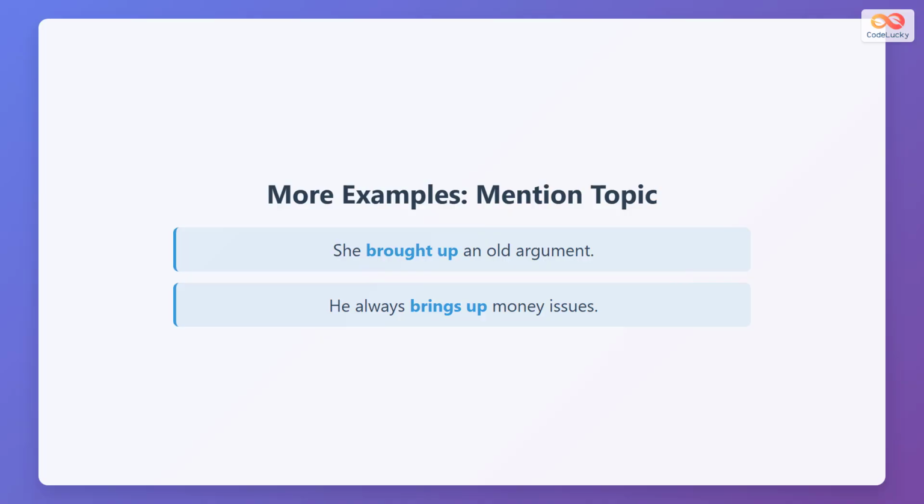Here are more examples for mentioning topics. She brought up an old argument. This means she started talking about something from the past that people had argued about. He always brings up money issues. This means he frequently starts conversations about money problems.